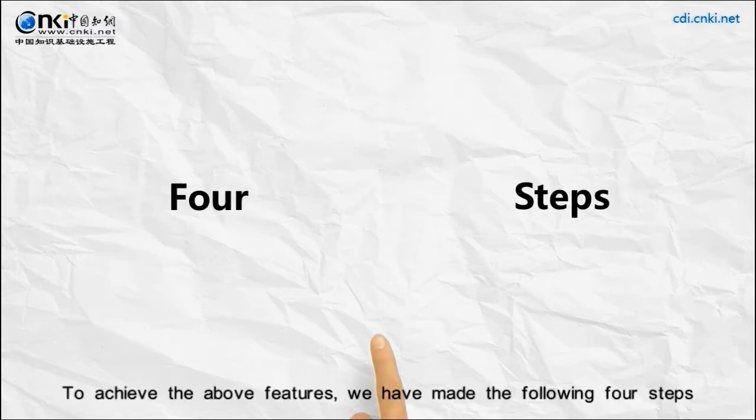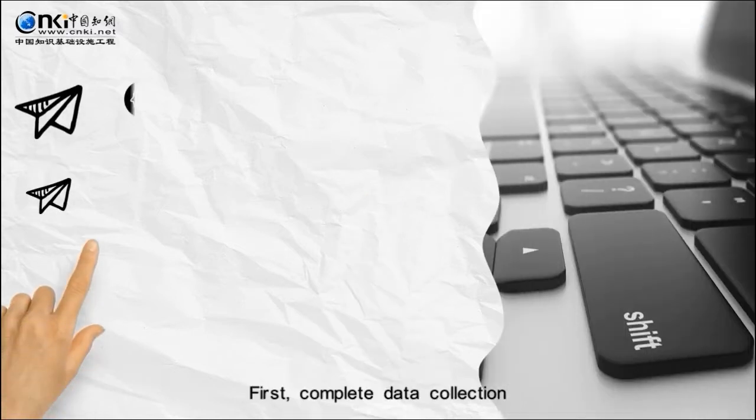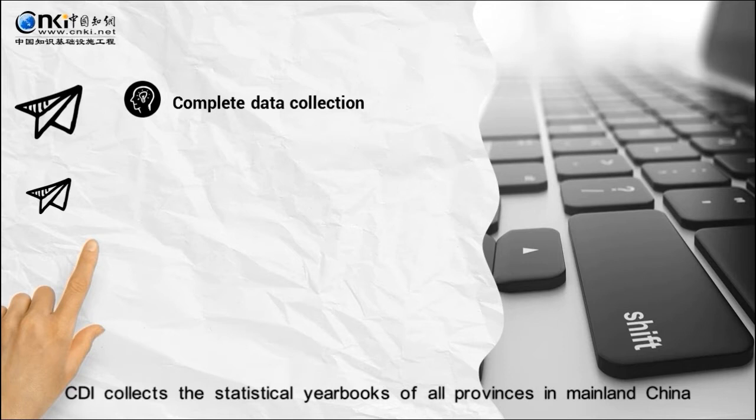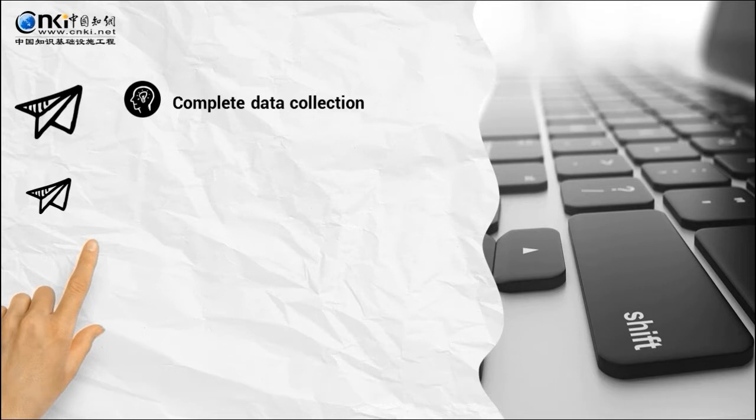To achieve the above features, we have made the following 4 steps. First, complete data collection. CDI collects the statistical yearbooks of all provinces in mainland China, covering 18 major fields such as national accounts and educational technology.